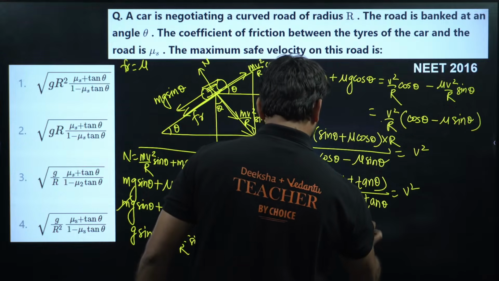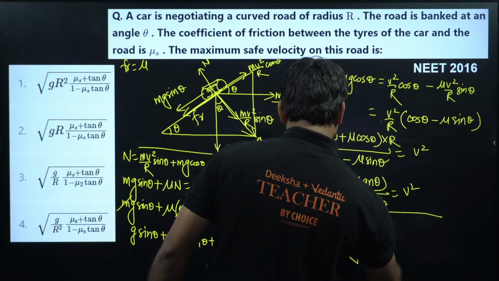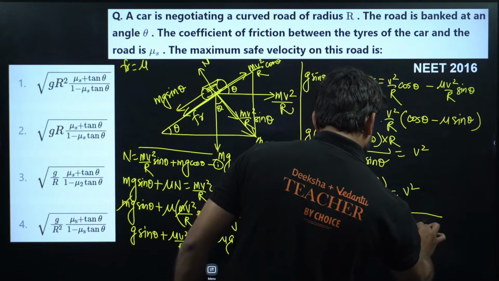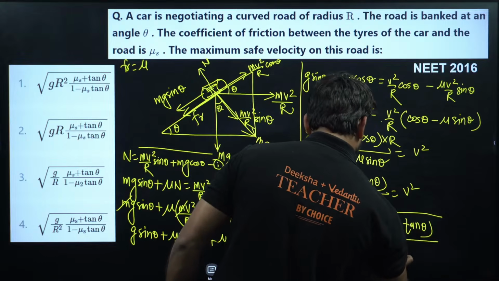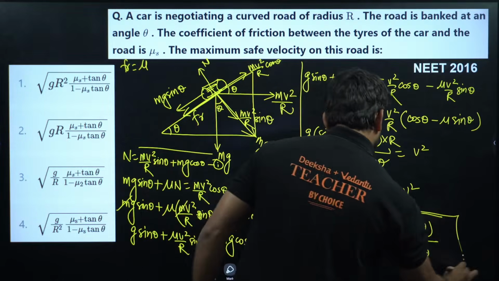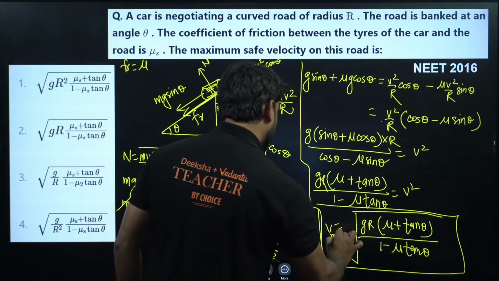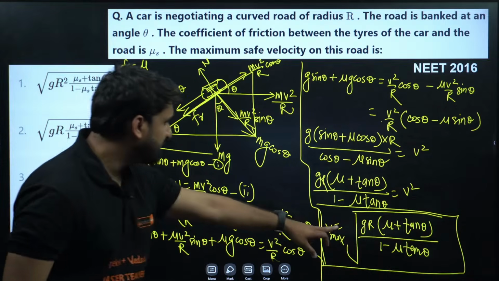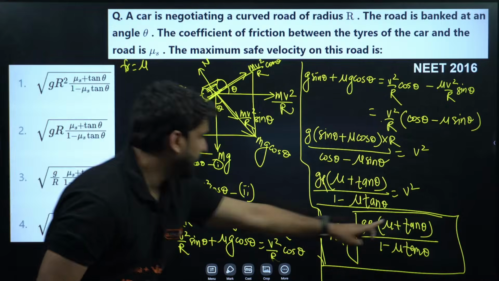So v will be equal to under root, g into r into mu plus tan theta divided by 1 minus mu tan theta. This is the formula for maximum velocity that you require to cross the banking of road safely. Can we please match it? g r mu s plus tan theta.